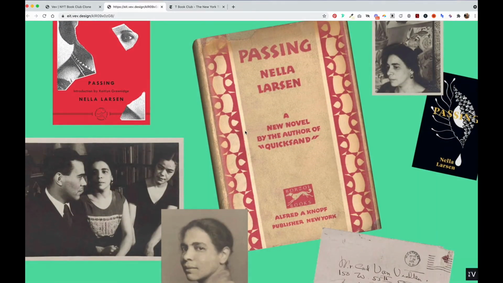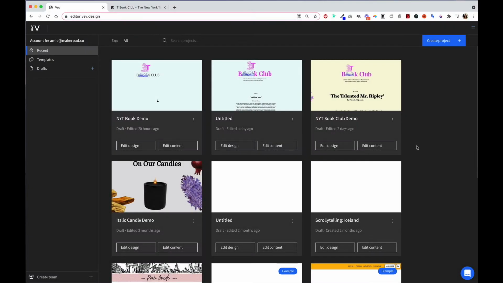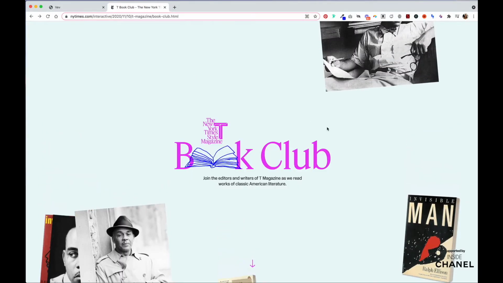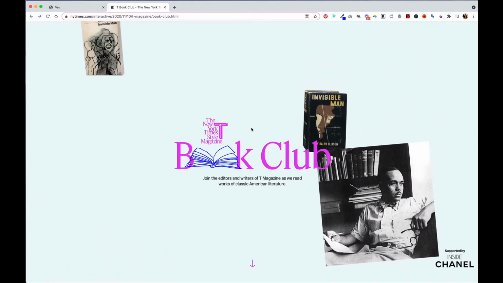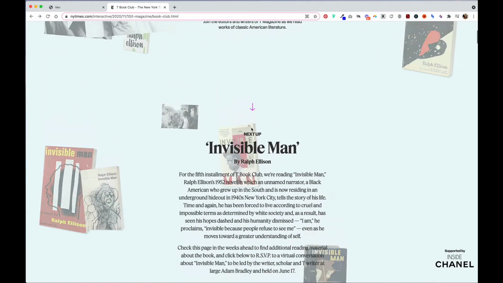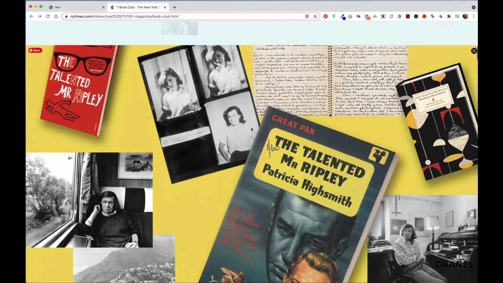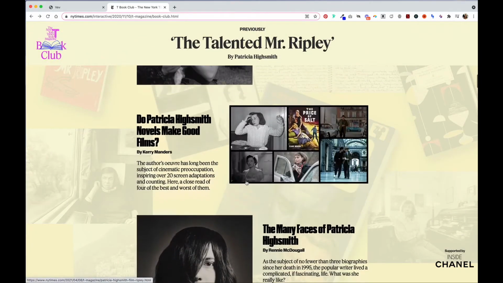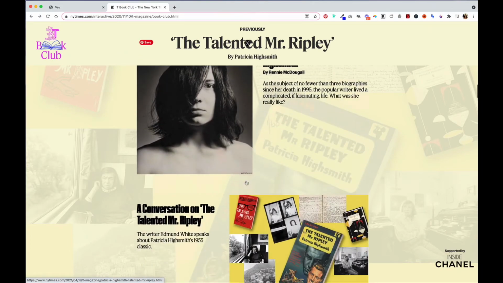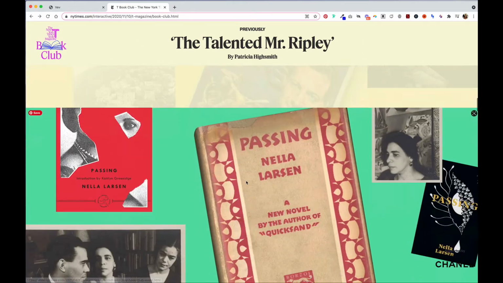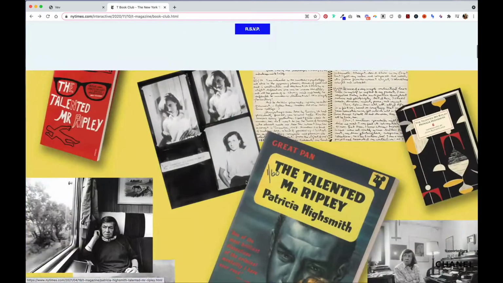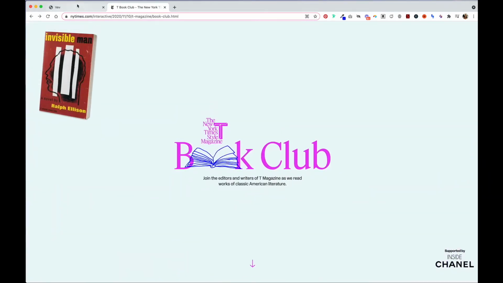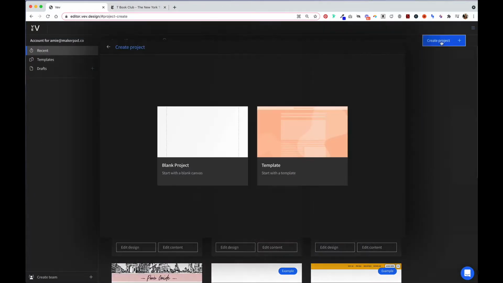So let's jump into it. Let's create our first project in Vev, which will be a clone of this New York Times Style Magazine Book Club site. We'll do the first half of this site, as it tends to repeat itself in terms of how it is interactive and animated after a while. So let's jump into Vev and create our project.